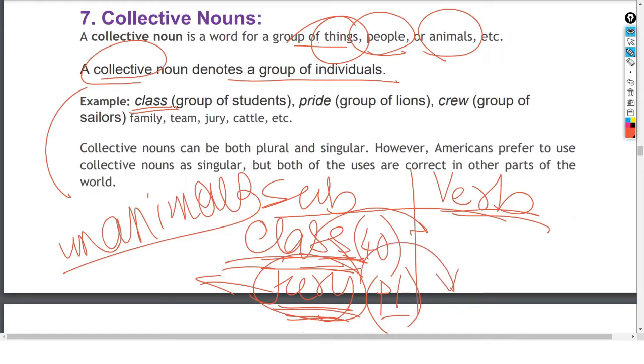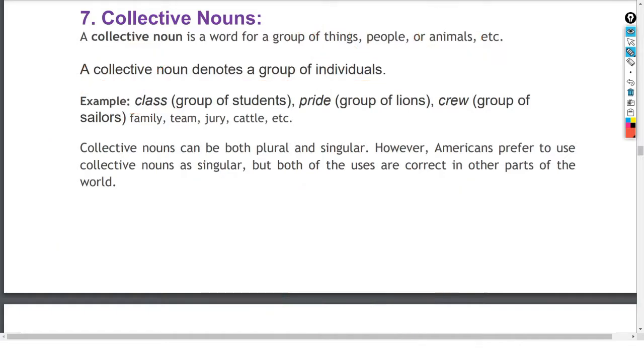तो ऐसे आपको सब्जेक्ट वर्ब में कंक्लूड कैसे करना होगा. So you will have to understand the implication of it, and then it will be easier. So my dear children, let us see, collective nouns can be both plural and singular. However, Americans prefer to use the collective noun as singular.